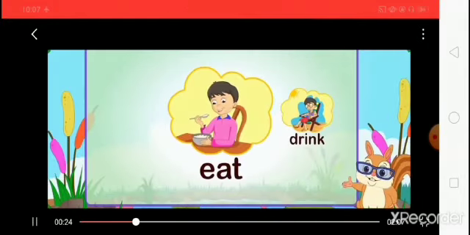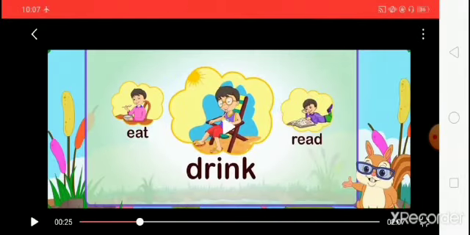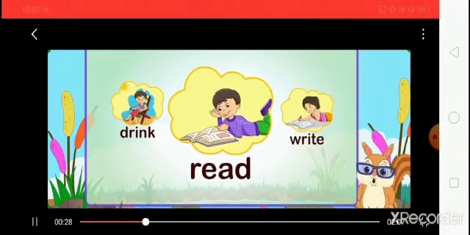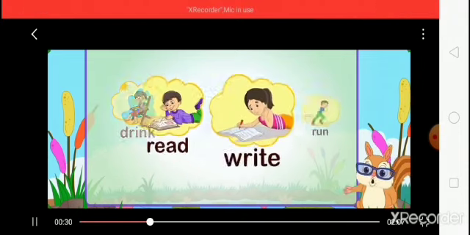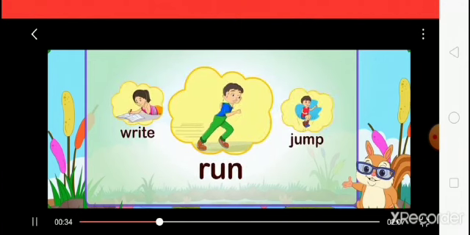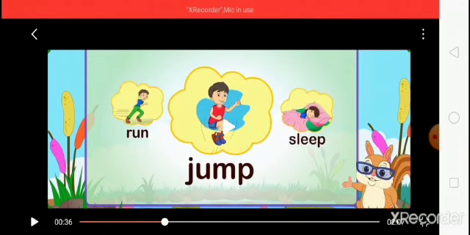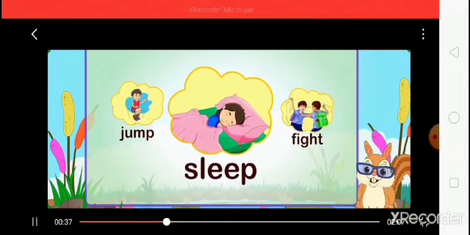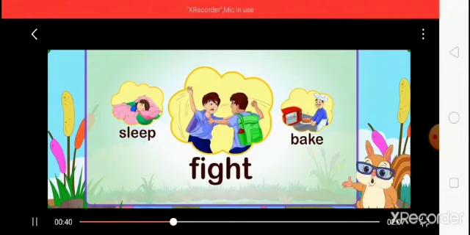Eat, drink, Here are the examples of the verbs eat, drink, read. read, and write. Write, Run, jump, run, jump, sleep. sleep, and fight.